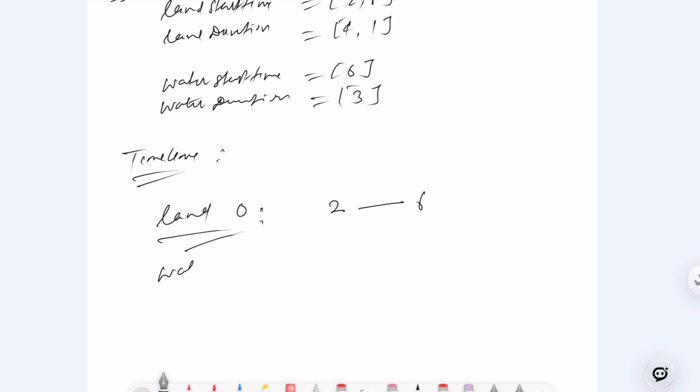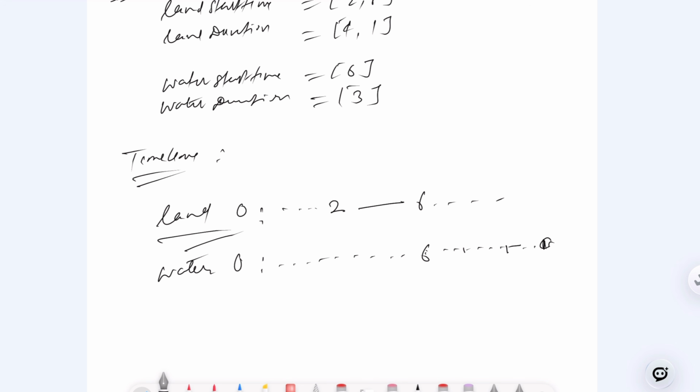Now the water. We are given the water start time, which is, let's suppose, 6, and the water duration is 3. For water 0, it starts at 6 and runs for 3. If this is the timeline, it keeps going here. The water starts at 6, goes through 7, 8, and here is 9.